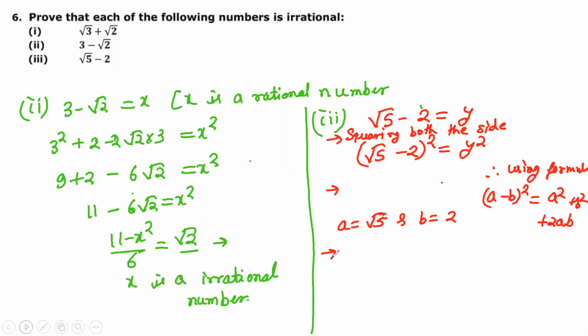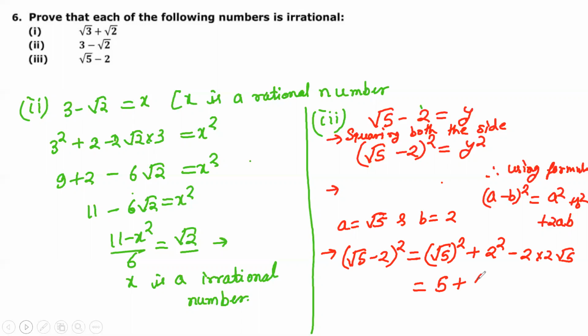Okay, am I clear? So now under root 5 minus 2, its square will be under root 5 square plus 2 square minus 2 into 2 into under root 5. So it will be 5 plus 4 minus 4 under root 5.